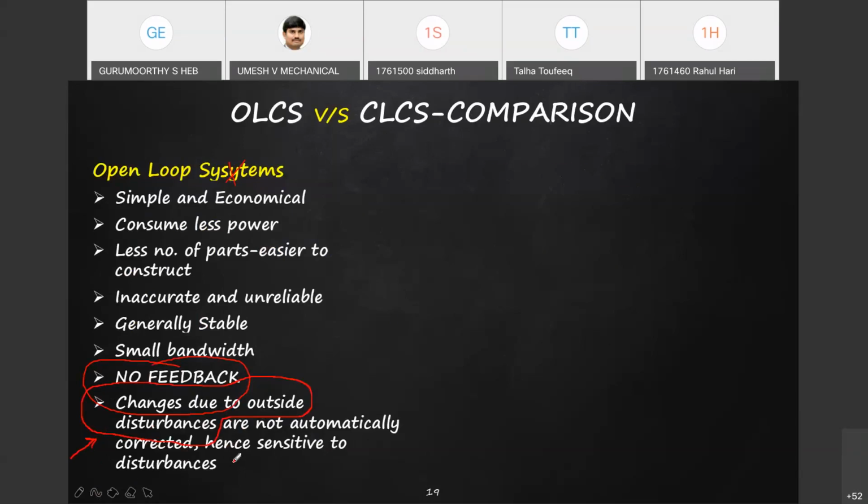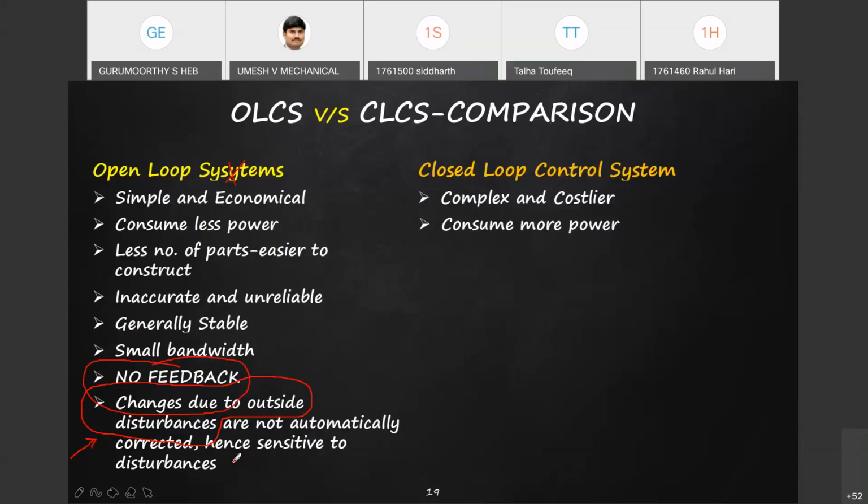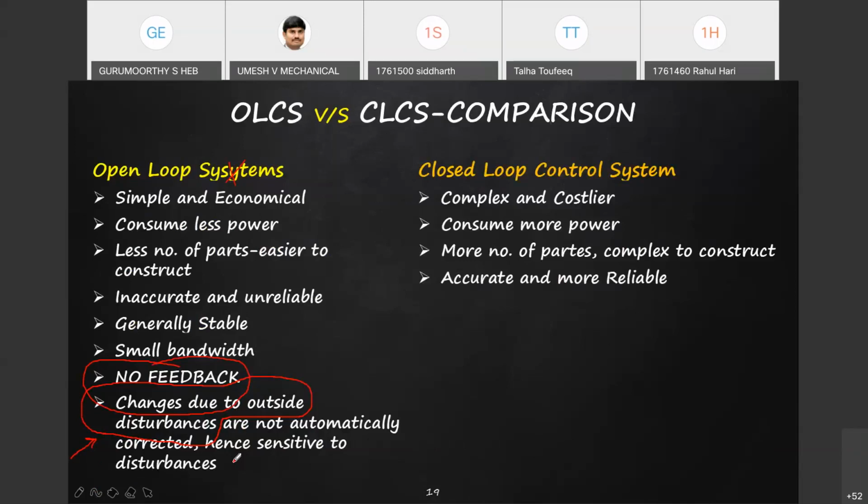On the other hand, the closed loop control system is complex and costly because of feedback. It consumes more power because there are more parts which consume power. So it is not easy to construct. Reliability is a concern because of more parts, feedback and output measurement.